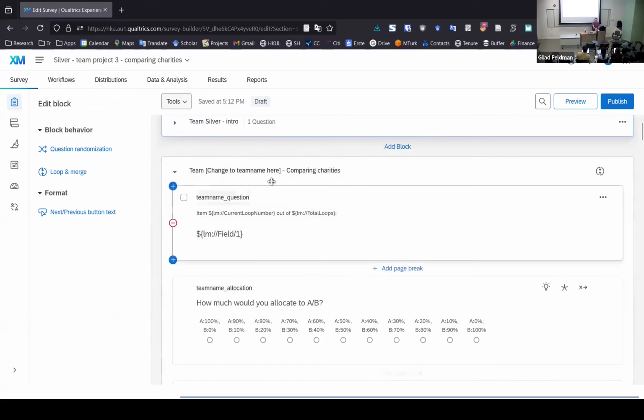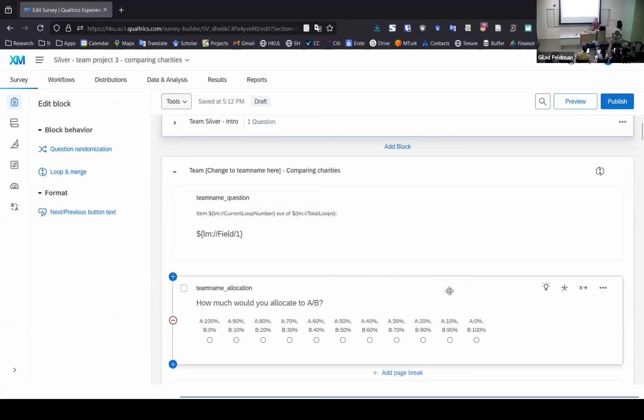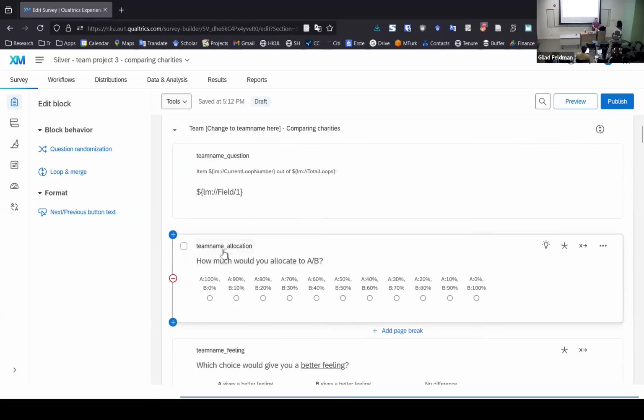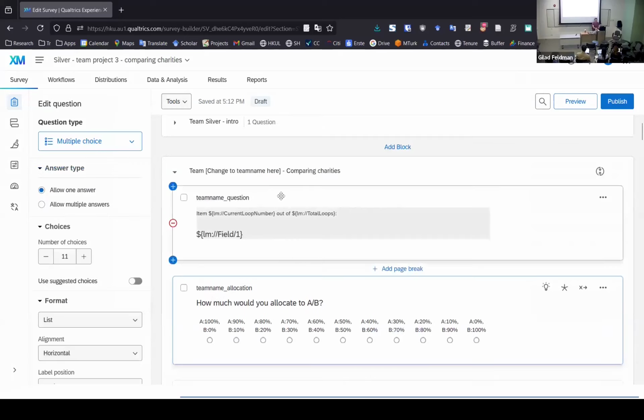And here, this is the main component, this is how we collect the data. If you remember the scale of 0, 10, 20, 30, 40, 50, all the way to 100, it's this question. It says teammate allocation. Here in the main question is where the vignette is actually shown. But if you look at this, it doesn't have any text. It has these weird things called item, current loop number out of total loops, and then it has this LM field 1.